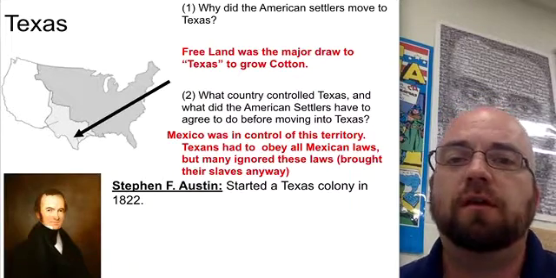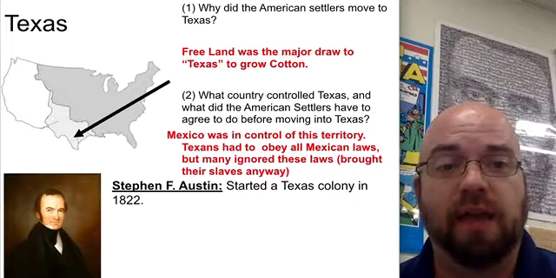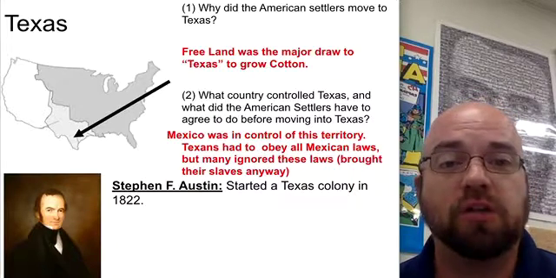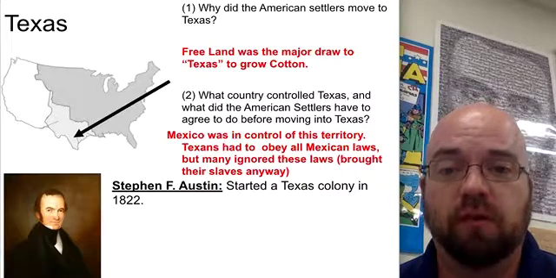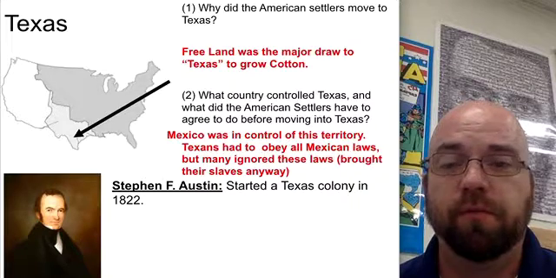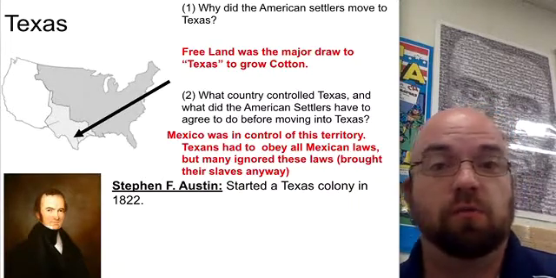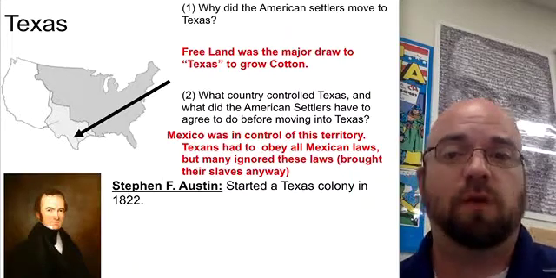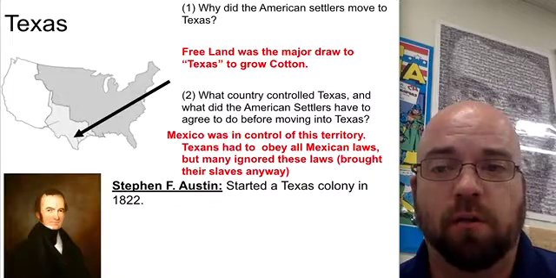So why did the American settlers actually move to Texas? Well, they moved to Texas because of land opportunities to grow a cash crop of cotton. Actually, there was an agreement struck between Stephen Austin, an American Southerner who was looking at bringing some colonists of Americans into what we call today East Texas, which at that time was under the control of Mexico.